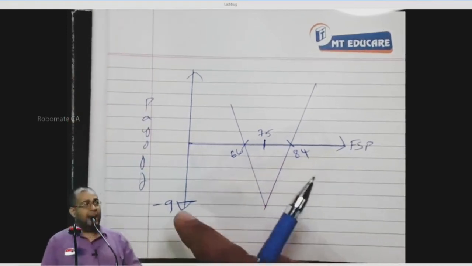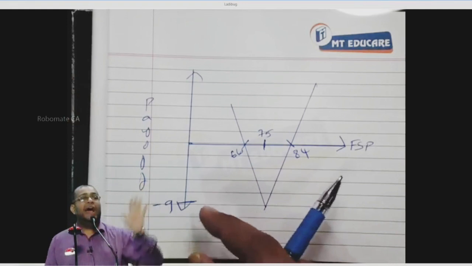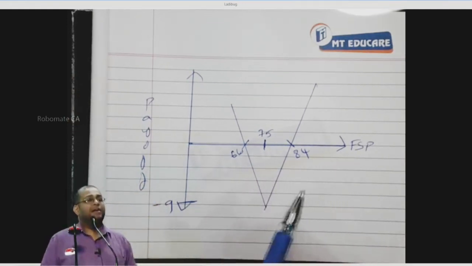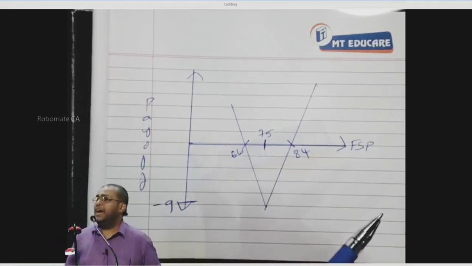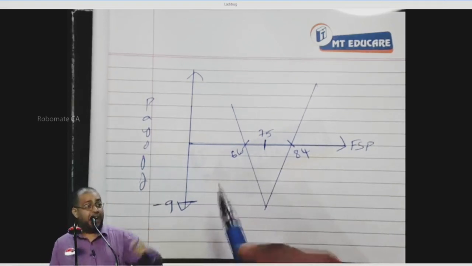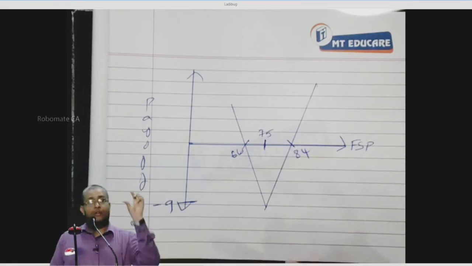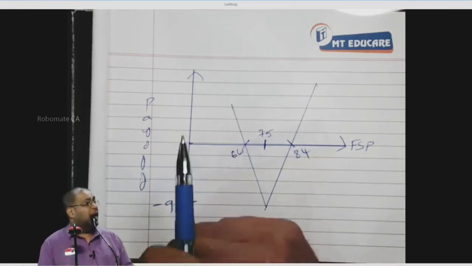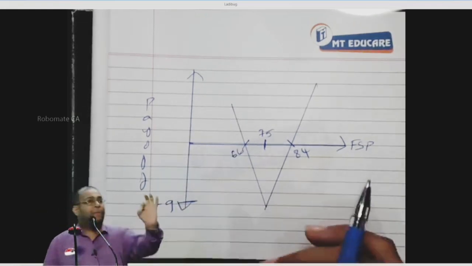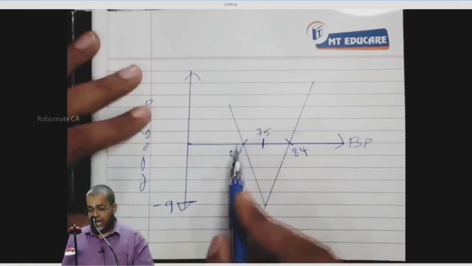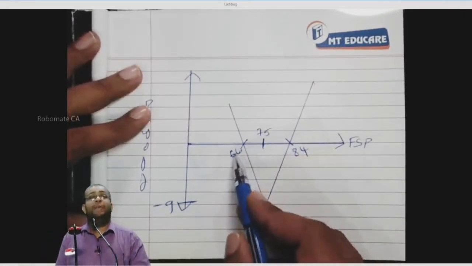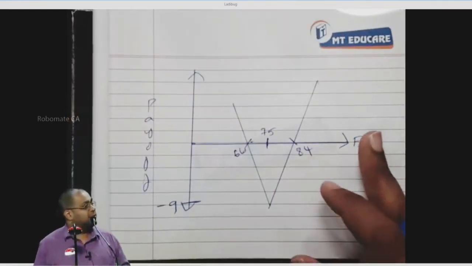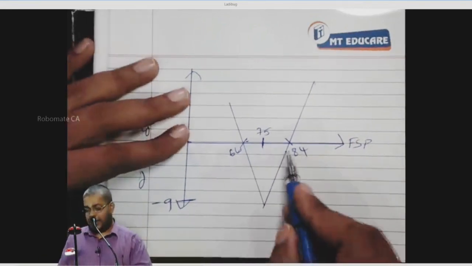Let us check it. FSP is 66. As a call holder, will he exercise or lapse? Lapse. Call is 0. As a put holder, will he exercise or lapse? Exercise. I have a right to sell at 75, when the share is worth 66. So call value 0, put value 9. The straddle gives me 9 rupees value, and I pay 9 rupees as premium. My payoff is 0. If the FSP is below 66, I will be making a profit, because I get profit through put holding.